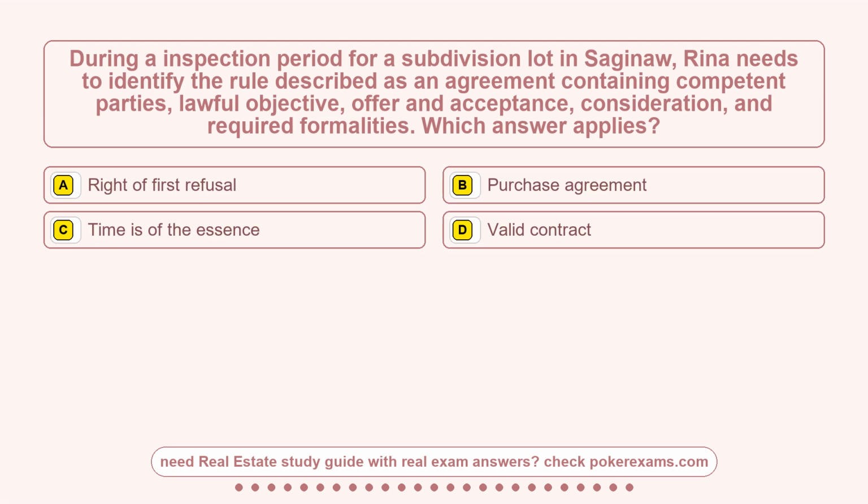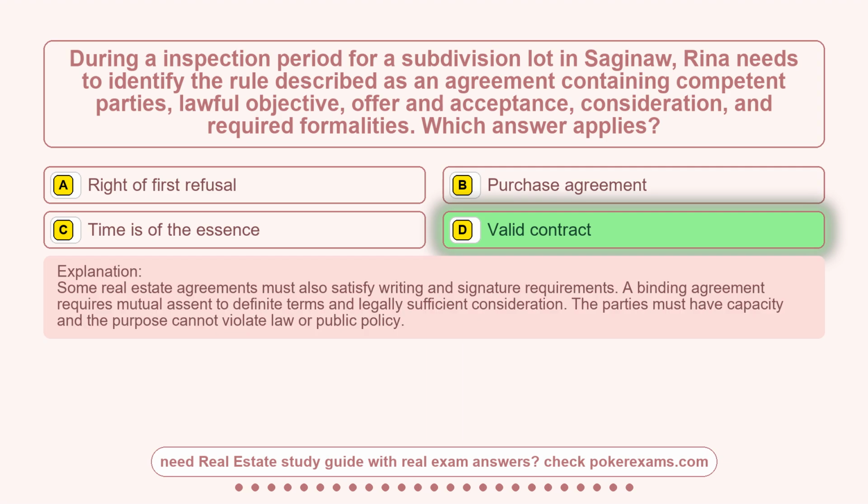Question 12. During an inspection period for a subdivision lot in Saginaw, a candidate needs to identify the rule described as an agreement containing competent parties, lawful objective, offer and acceptance, consideration, and required formalities. Which answer applies? Option A, right of first refusal. Option B, purchase agreement. Option C, time is of the essence. Option D, a valid contract. The correct answer is option D, valid contract.